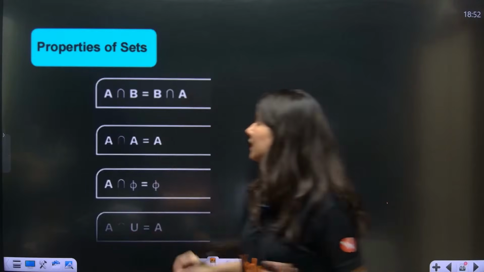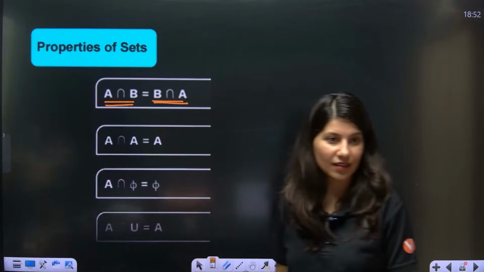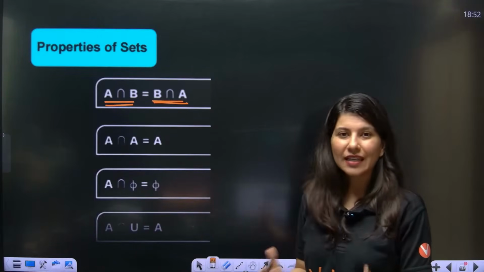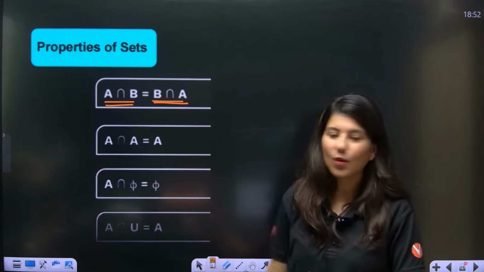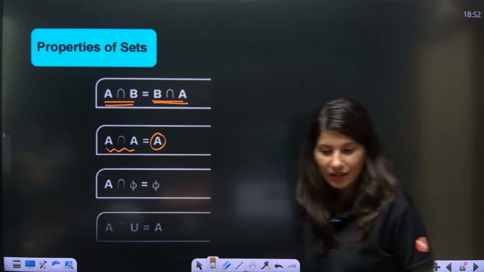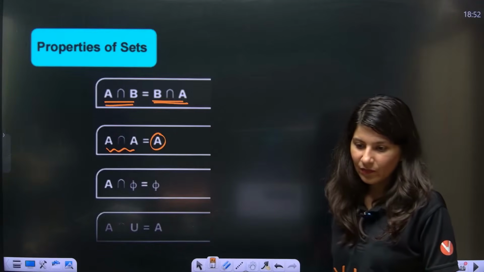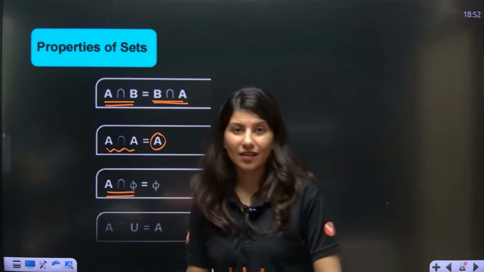Okay. Now, A intersection B is equals to B intersection A. So, again, that means union and intersection both follow the same property. A intersection A is A only. Alright, then A intersection null.